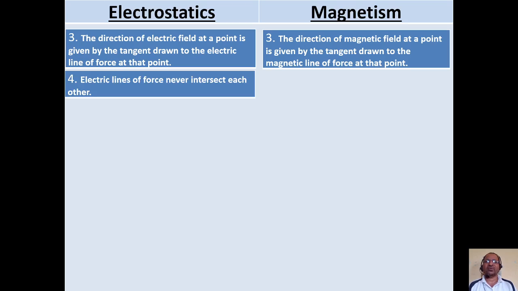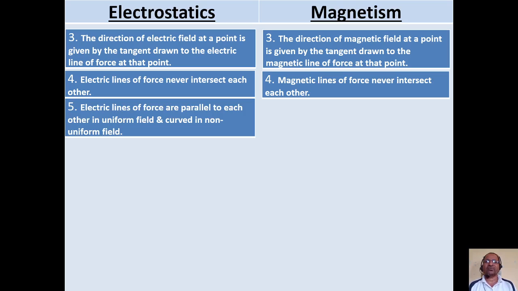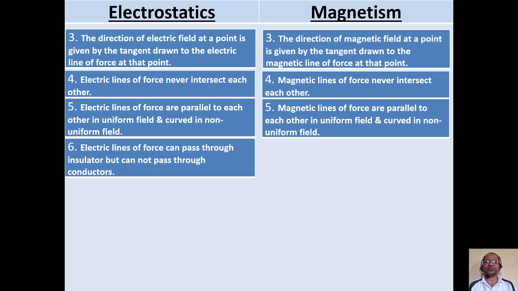Electric lines of force never intersect each other. Similarly, magnetic lines of force never intersect each other, because at every point the direction of magnetic lines of force, or direction of magnetic field, will be different, and that's why magnetic lines of force never intersect each other. Electric lines of force are parallel to each other in uniform field and curved in non-uniform field. Similarly, magnetic lines of force are parallel to each other in uniform field and curved in non-uniform field. Electric lines of force can pass through insulator but cannot pass through conductor.